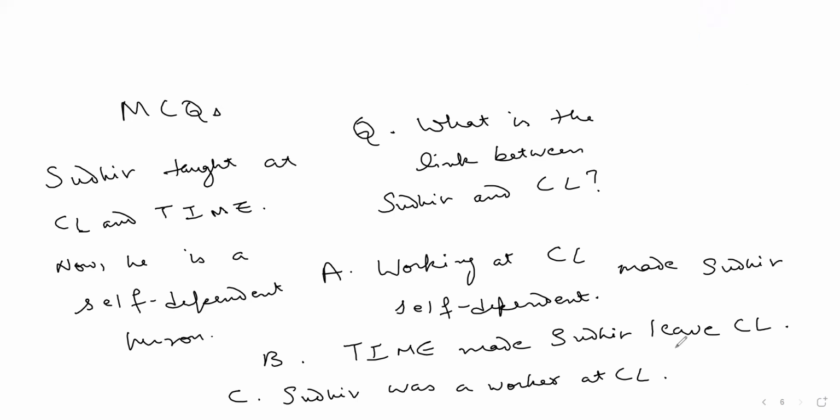Sir, the answer would be C, because in the statement it was in the past tense that you were working at CLN time, whereas in the first option A it is written that while working, it made you self. No, it's not written while. Working at CL made, it's also in the past. Working at CL made Sudhir self-dependent. Made, M-A-D-E, past. But most relevant is C. It's okay. I'm giving you 1 minute. Think up a reason for that. No problem.